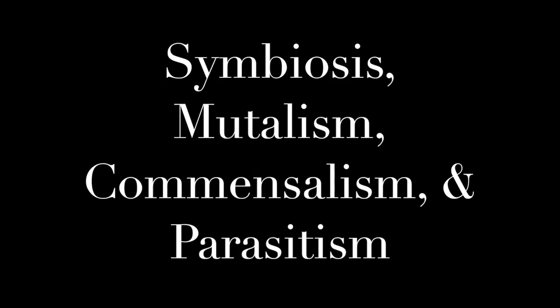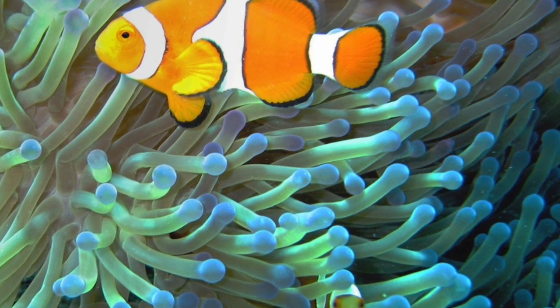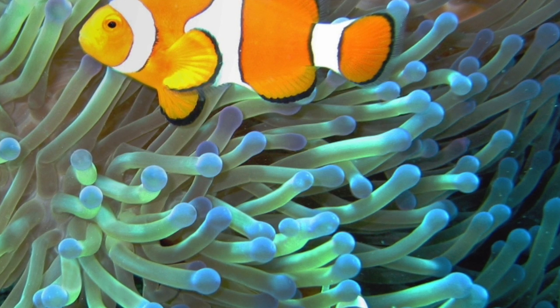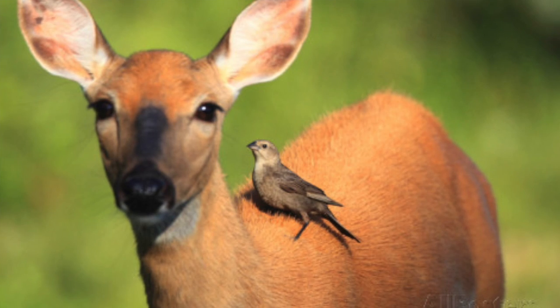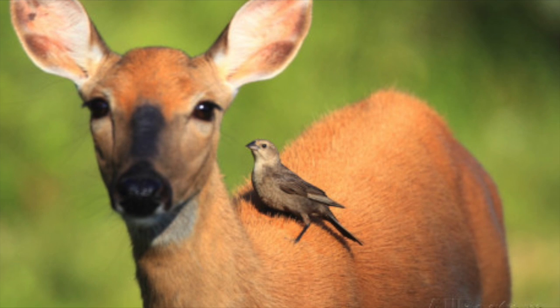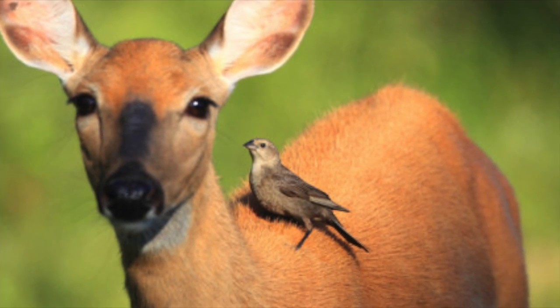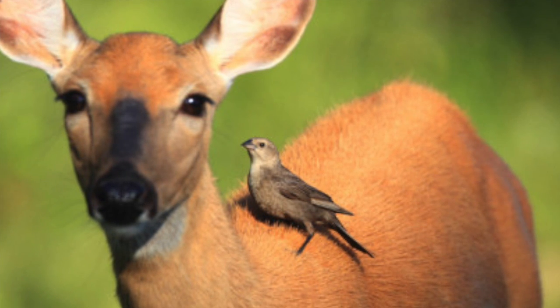Symbiosis, mutualism, commensalism, and parasitism. Symbiosis is a relationship between two organisms of different species that live close together. There are three types of this. In mutualism, both organisms benefit and neither is harmed. A relationship between a bird and a deer is mutualism. The bird eats the insects off the deer's back and the deer becomes free of insects.